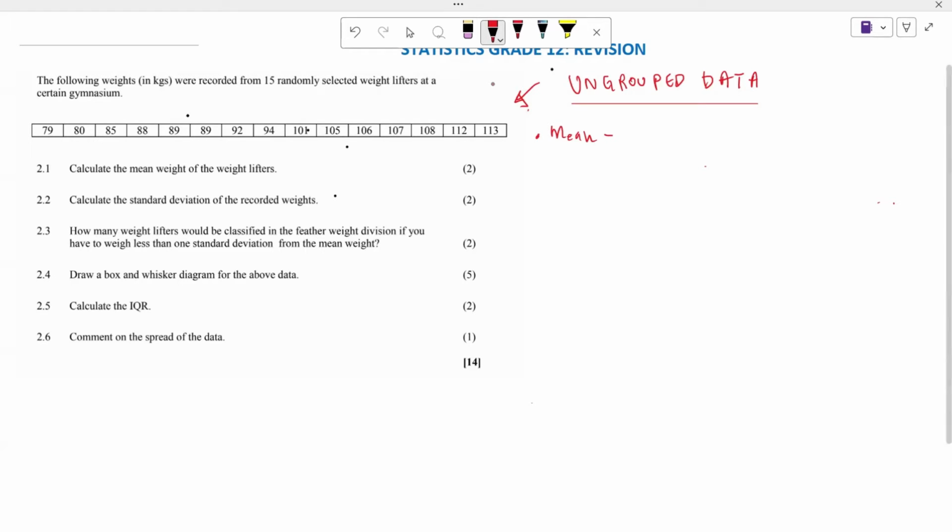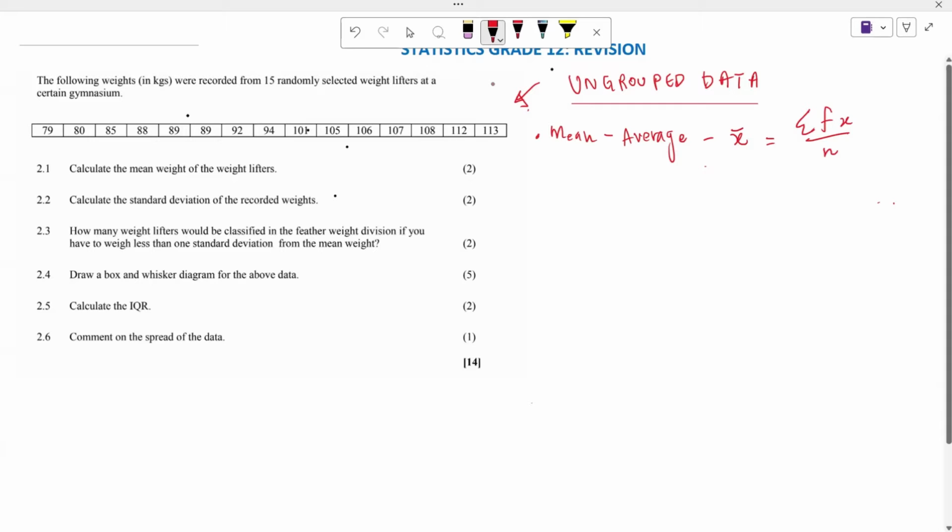When we are looking at our mean, we are looking at our average, the average of the data. It is given by the symbol X bar, which is equal to the sum of all the data divided by the total number of the data. I want us to get that right.